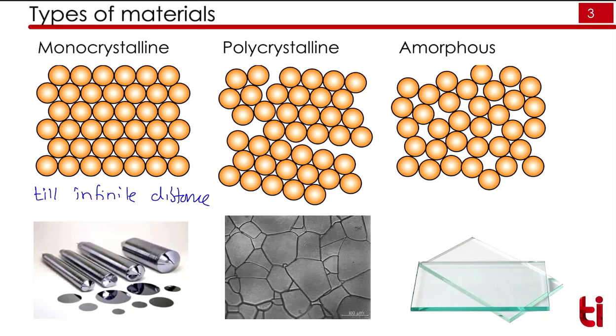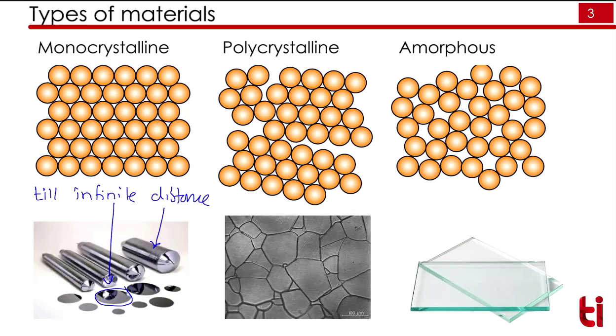Infinite means if you take a sample of 4-inch diameter, a circular shape as shown in here, it will have periodic arrangement from one end to another end. Or if you take a sample like this, a cylinder, it will have infinite arrangement from one end to another end. The next type of material are polycrystalline material.